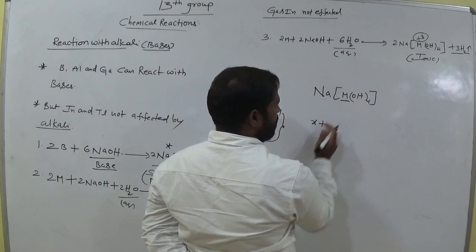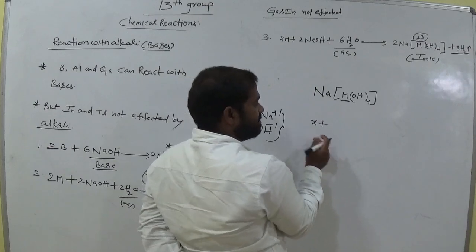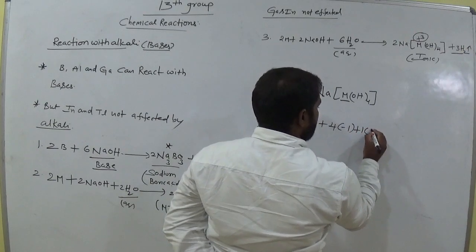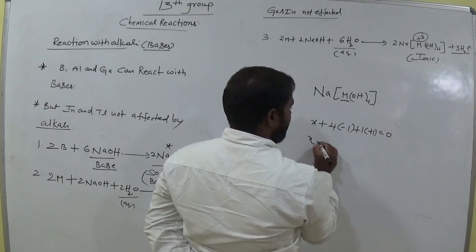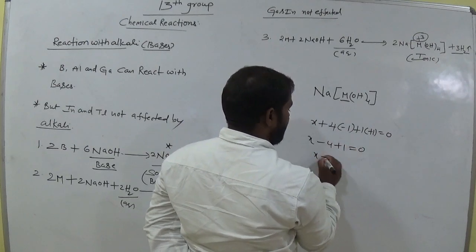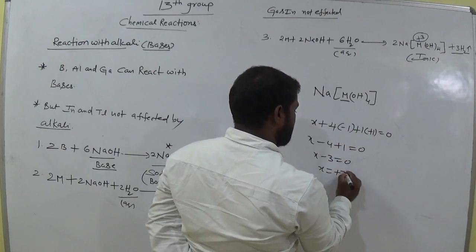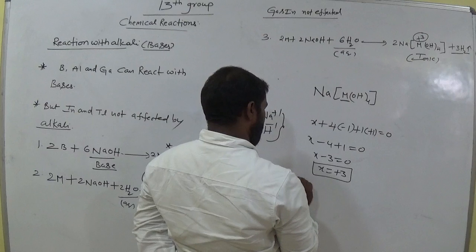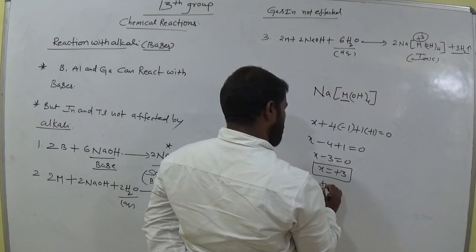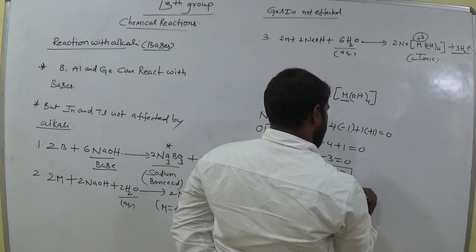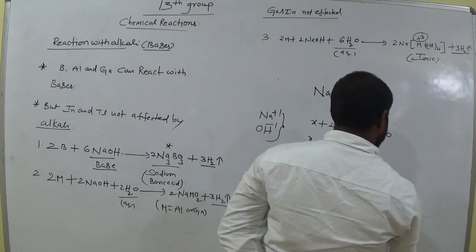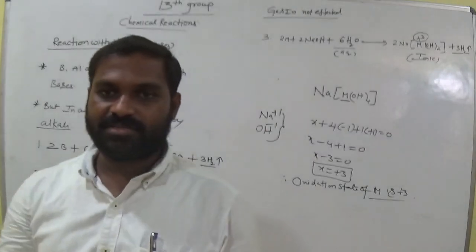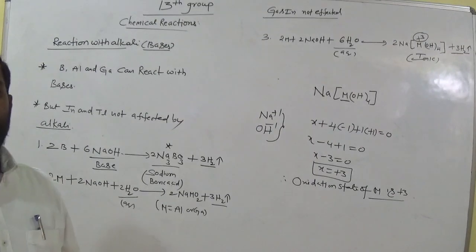So take X as the oxidation state of M. How many hydroxides do we have? 4. Each one -1. Sodium +1. Totally 0. X -4 +1 equals 0. X -3 equals 0. X equals how much? +3. Therefore the oxidation state of M is +3. Is it clear to all of you, everyone? Okay, is there any doubt?